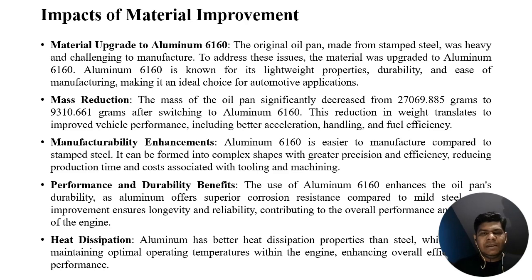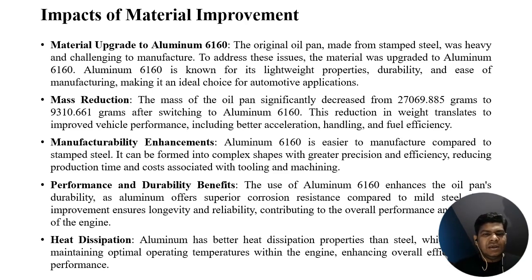The original oil pan made from stamped steel was heavy and challenging to manufacture. To address this issue, the material was upgraded to aluminum 6160. Aluminum is known for its lightweight properties, durability, and ease of manufacturing, making it an ideal choice for automotive applications.